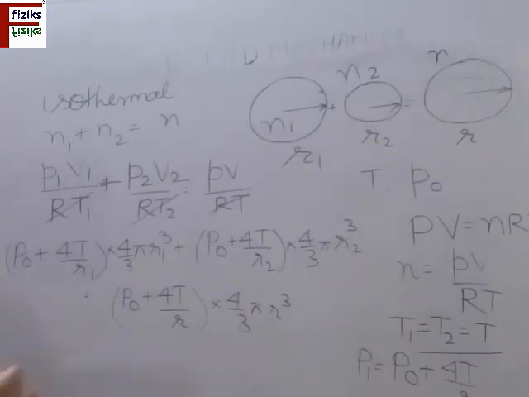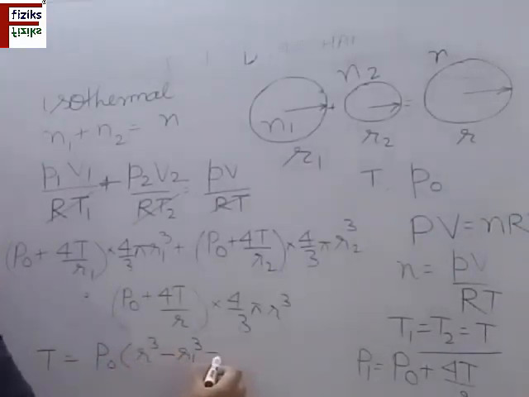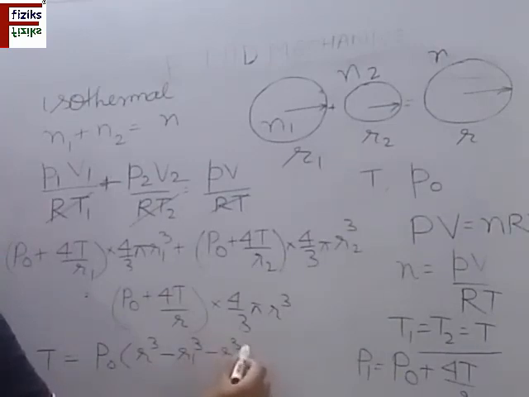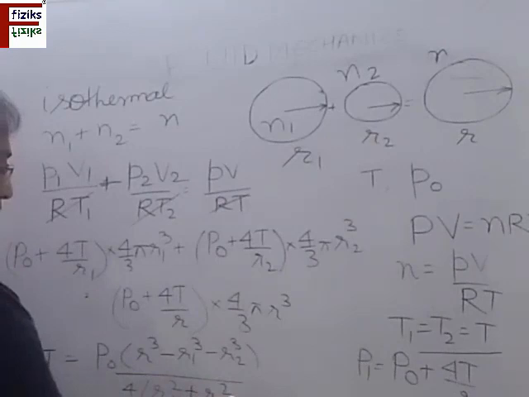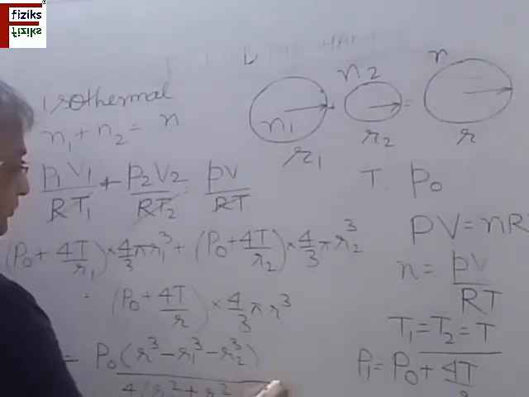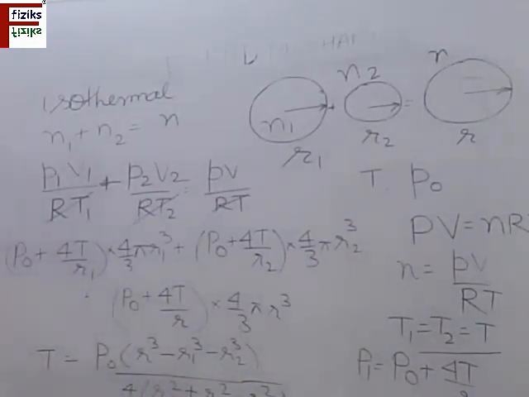Solving this, T is equal to P0 times R cube minus R1 cube minus R2 cube, divided by 4 times R1 square plus R2 square minus R square. This is the answer to this question.